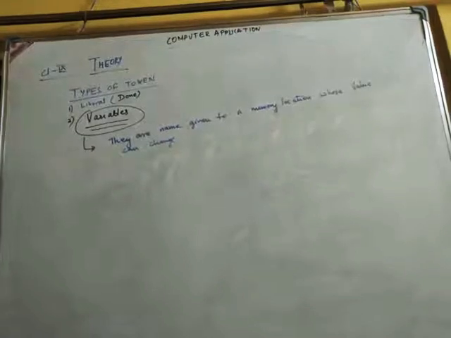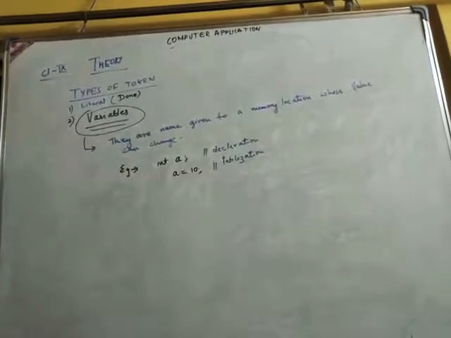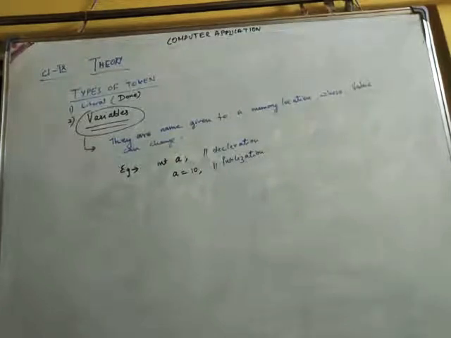Let's say I take int a. When I write int a semicolon and a equals 10, there are two steps happening. The first one is declaration. In the first step, the variable is declared, like a is a variable here. In this declaration step, the variable's data type is declared. Int is the data type. It could be int, double, char or string, different kinds, as we have learned in programs.